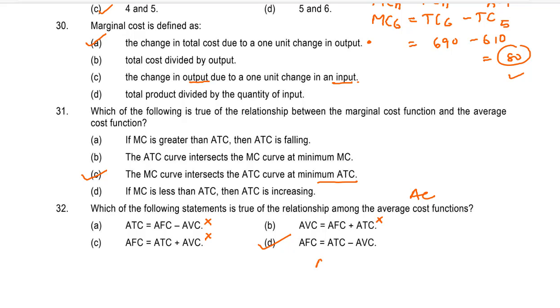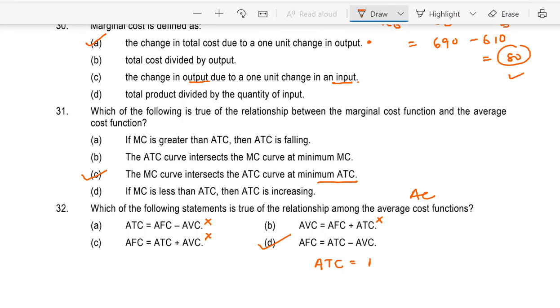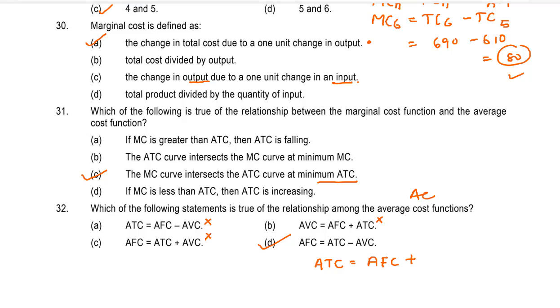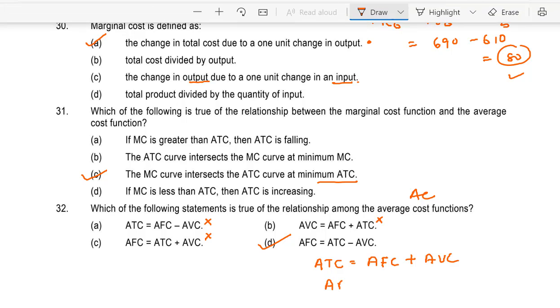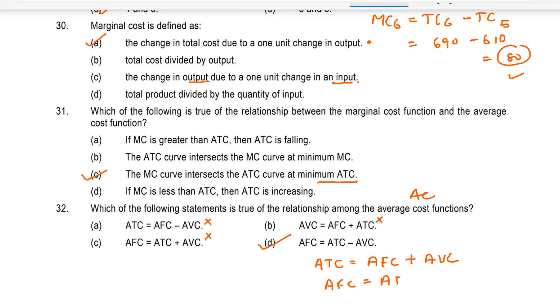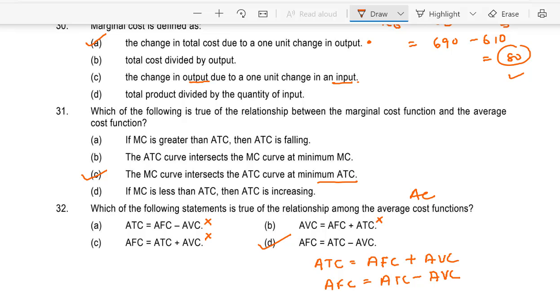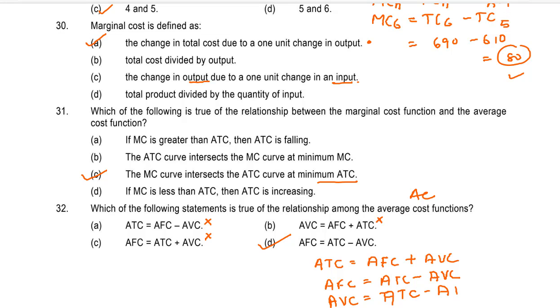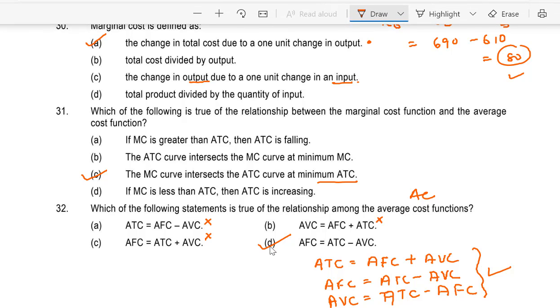Students, you know average total cost is equal to average fixed cost plus average variable cost. So we can say that average fixed cost equal to average total cost minus average variable cost, or we can say that average variable cost equal to average total cost minus average fixed cost. We can use any of the equations from this. Is it clear?